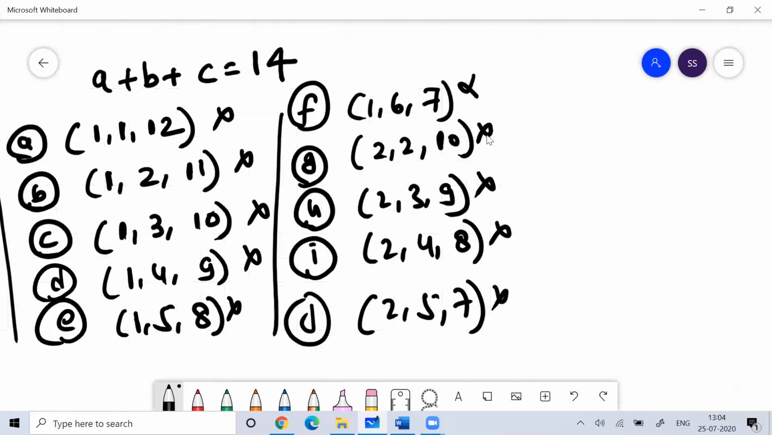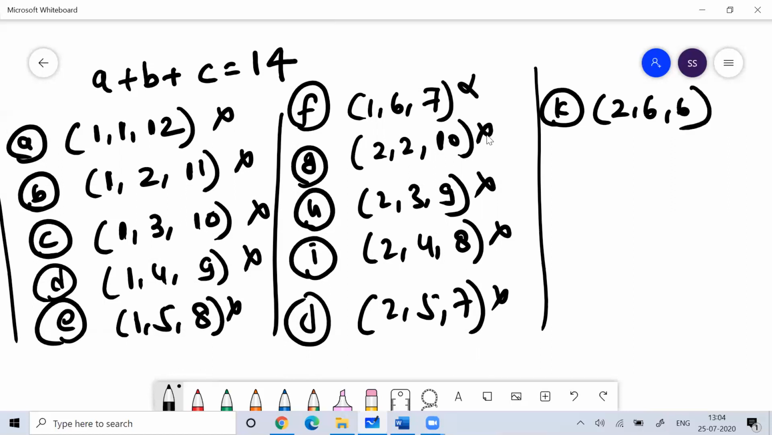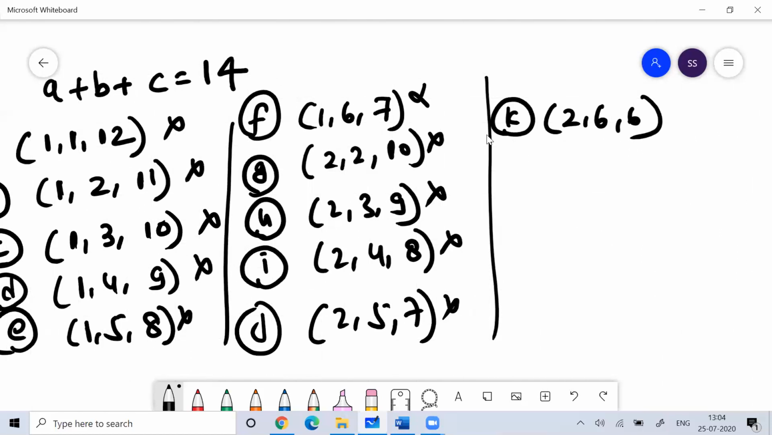So I, J, then K, then 2, 6, 2, 6, 6. Here if you notice, 2 plus 6 is 8, and 8 is greater than 6. 6 plus 6 is 12, greater than 2. 6 plus 2 is 8, greater than 6. This is working, but this is one combination.